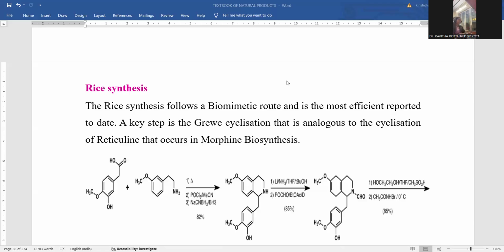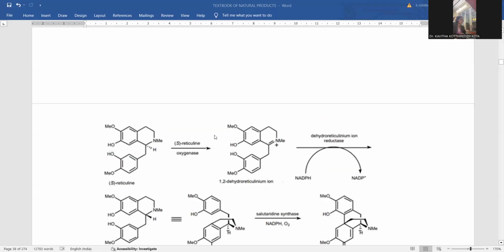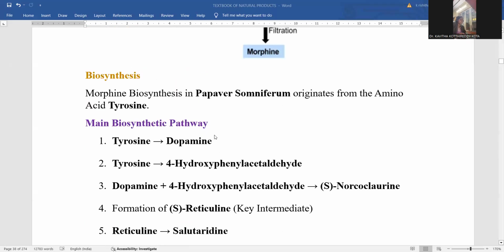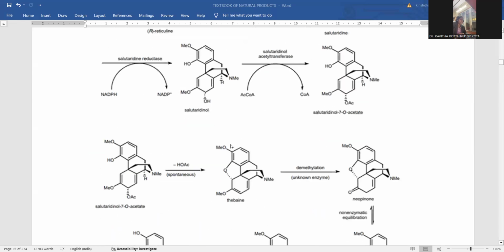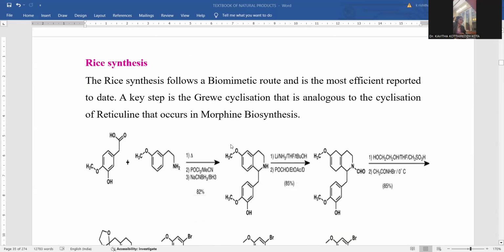Now we are discussing, in the earlier session we went through the biosynthesis of morphine, and in continuation to that session we are discussing the Rice synthesis. Again, it is part of the biosynthesis of the alkaloid morphine only, and the Rice synthesis follows a biomimetic route and is reported as the most efficient synthesis of morphine.